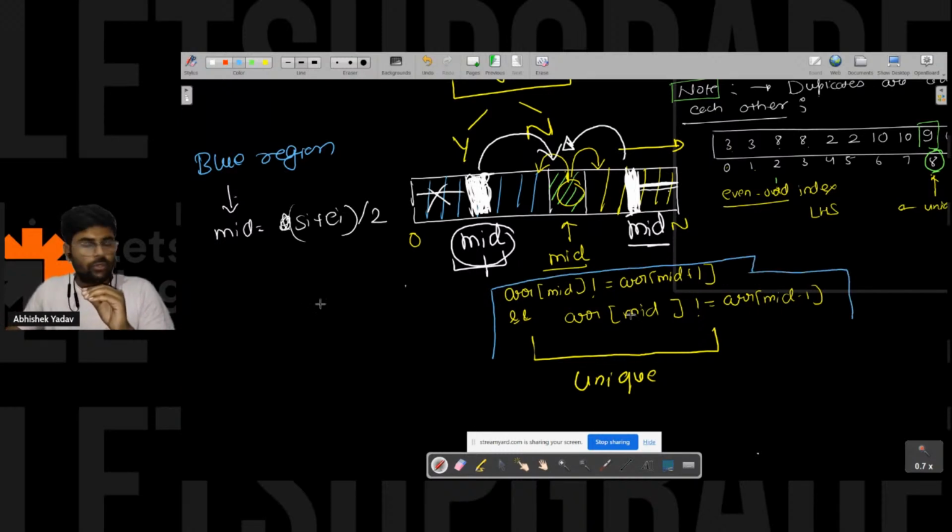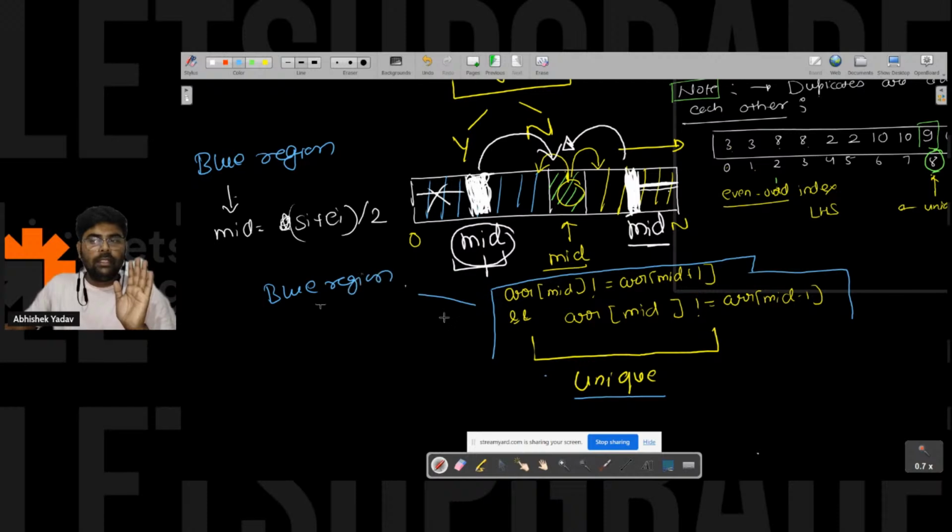If this condition is true, that means I got the unique element. If this condition is not true, then either you will be in the blue region or you will be in the yellow region. There are two possibilities.